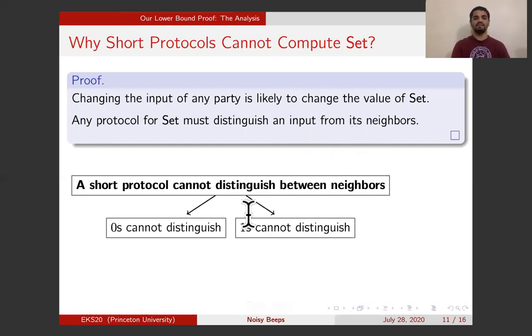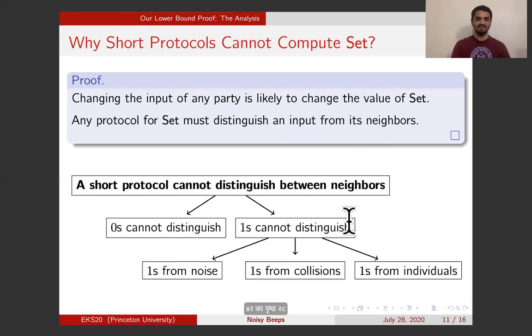For this, I will need to subdivide the 1 case into 3 subcases. And this is based on the source of the 1. Because the channel has one-way, 0 to 1 noise, a 1 can actually be a 0 that was flipped to a 1 due to noise. This will be our first case.